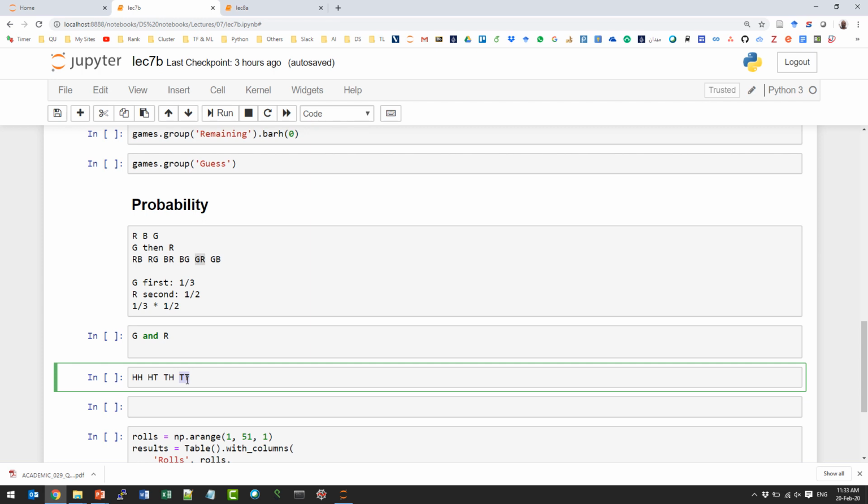If we can compute this, what should we do to get the other one? Just 1 minus, right? That's because it's a complement. So what is the probability to get at least one 5 by the second way? It is to compute the probability that we will get no 5. What is the probability that we will get no 5?